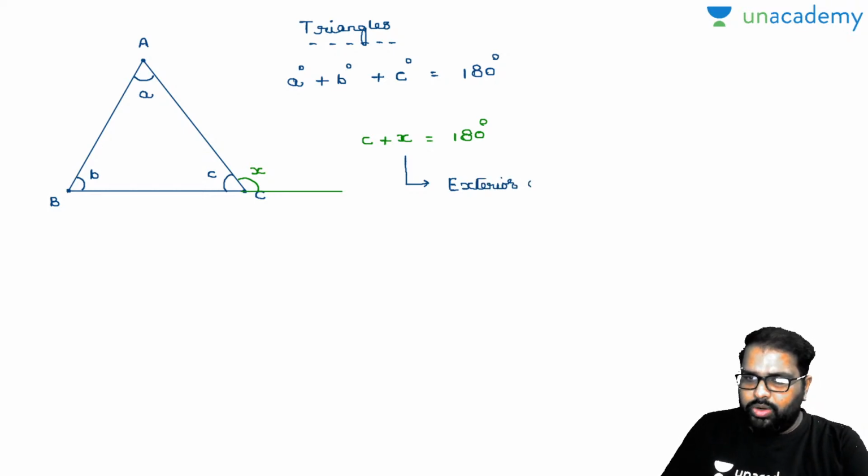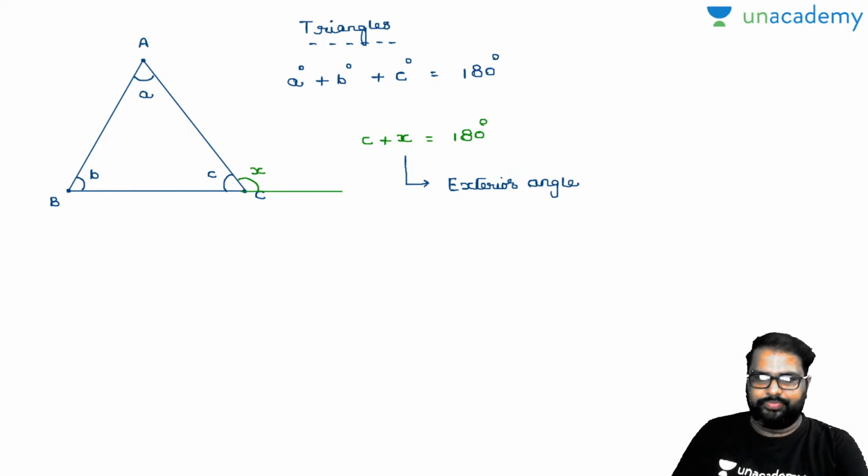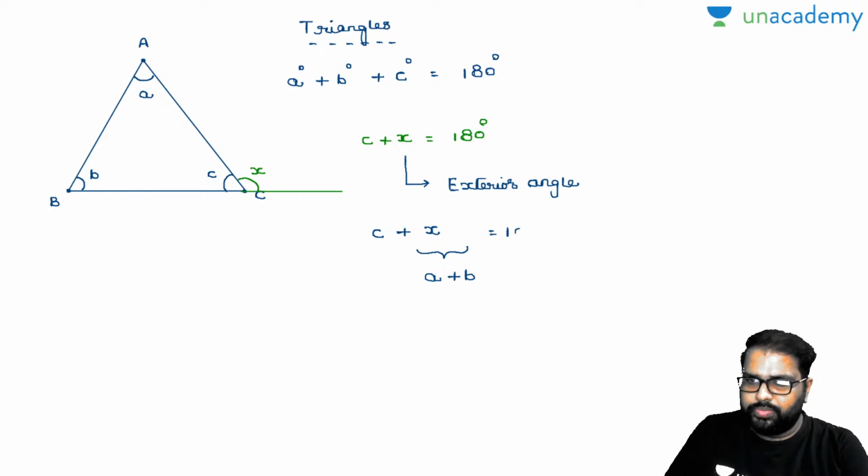Now everybody knows one more property. I will club the basic property that we have learned here and this exterior property here. In the place of X, can I substitute A plus B in C plus X, which will also be equal to 180 degrees? Please let me know yes or no in the comment section box, and you will be getting your first property. Am I right or wrong?